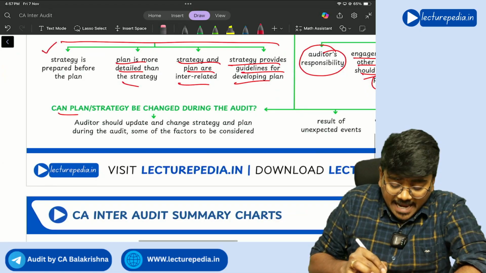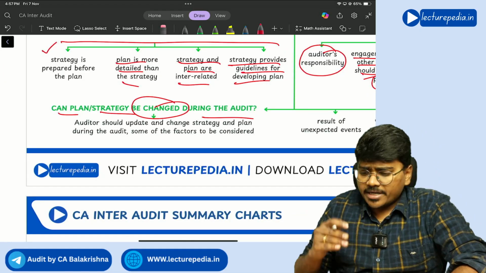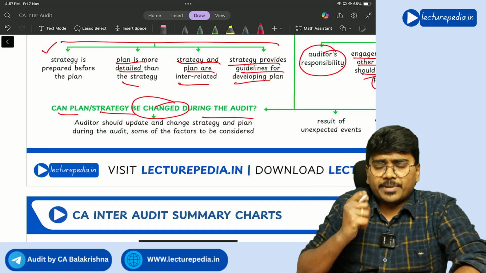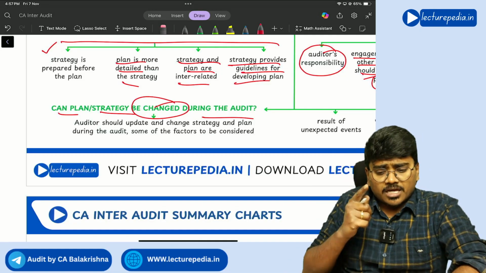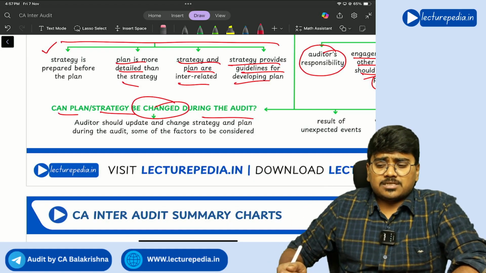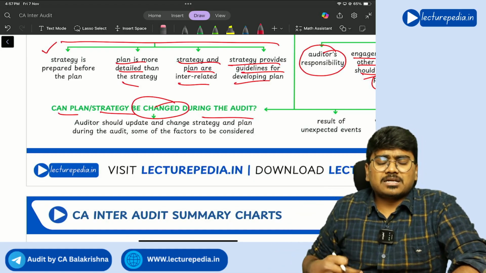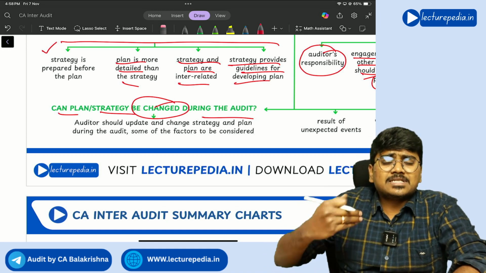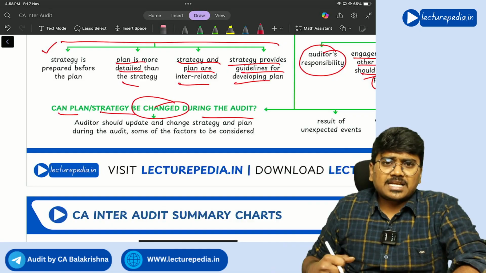Next, can plan or strategy be changed during the audit? Of course you can change. It is not that once you have prepared the plan and strategy it is final and you can't change it. No, as the audit progresses, as you find new circumstances and new information, you can continuously keep on changing the plan and strategy, right?